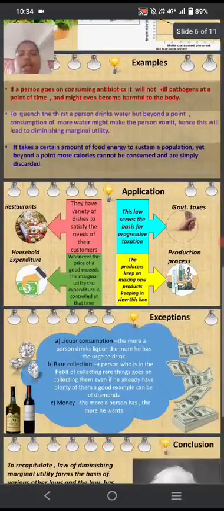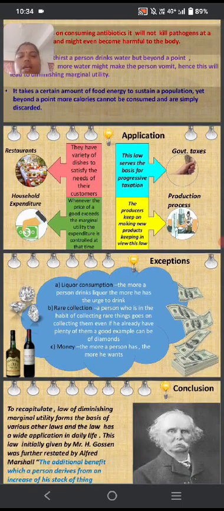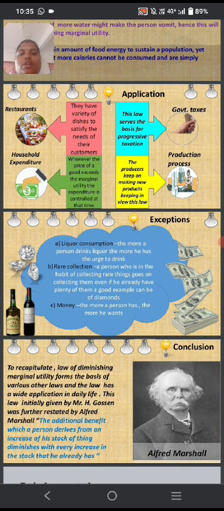This theory has some exceptions, that is liquor consumption, rare collections and money. For example, the more a person drinks liquor, the more he has the urge to drink. At the same time, a person who has a habit of collecting rare things goes on collecting even if he already has plenty of them, and keeps purchasing. For example, diamond or gold jewelry. At the same time, money: the more a person has, the more he wants.